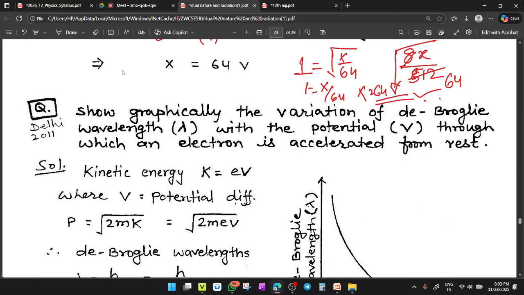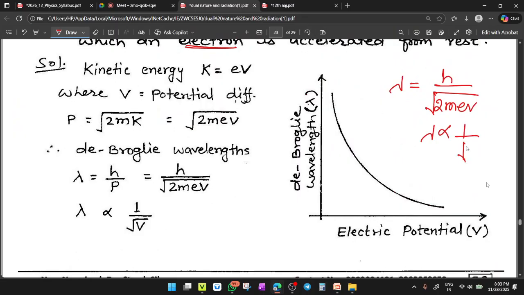Next question, students. Show graphically the variation of the de Broglie wavelength lambda with the potential V for an electron. The same formula will be applied there: lambda equals h upon under root 2meV. The variation we have to see is V versus lambda. So clearly lambda is inversely proportional to under root of V. If V increases, then lambda decreases. So this will be the relationship. This is the graph between de Broglie wavelength and electric potential V.